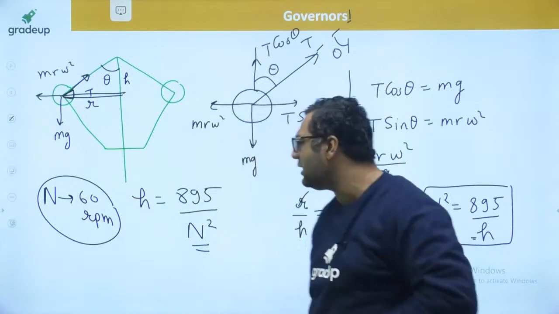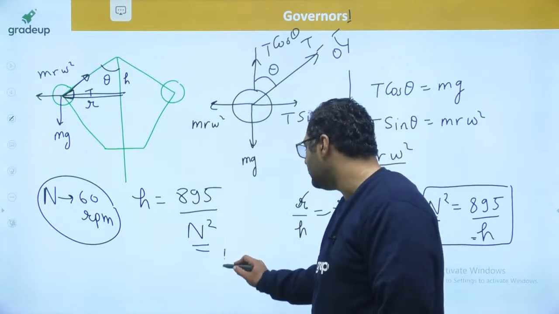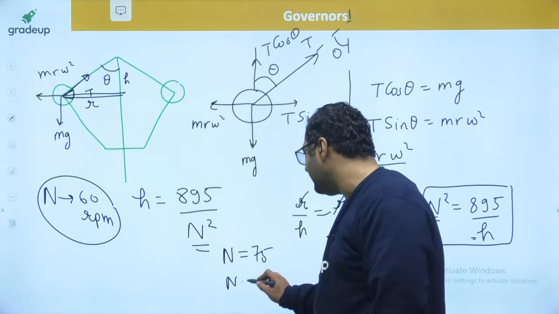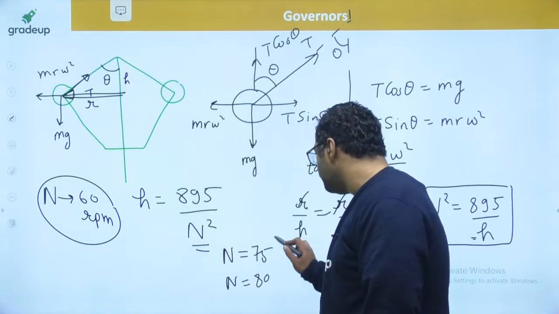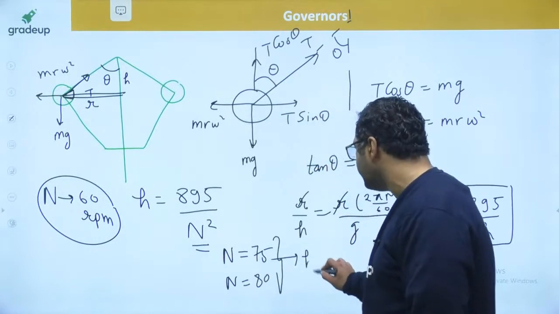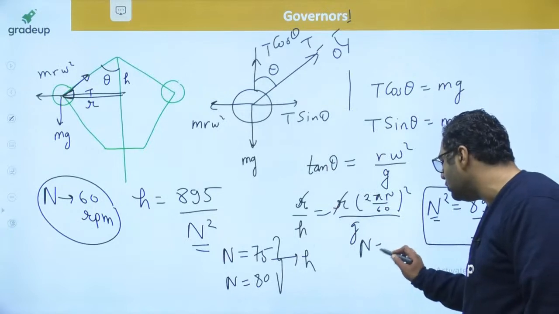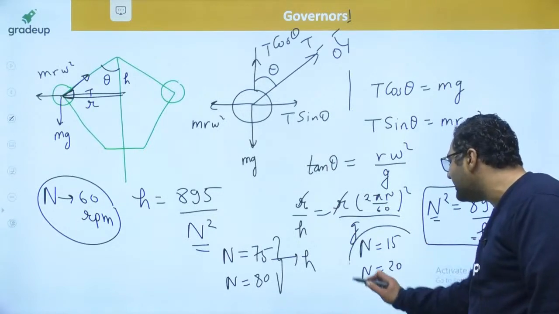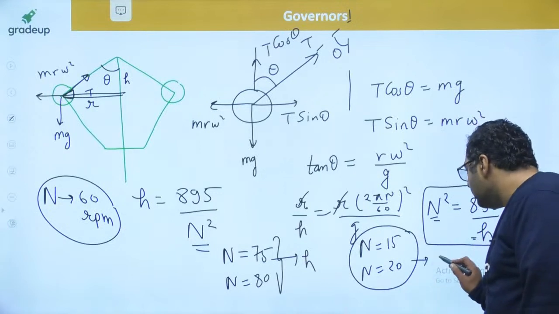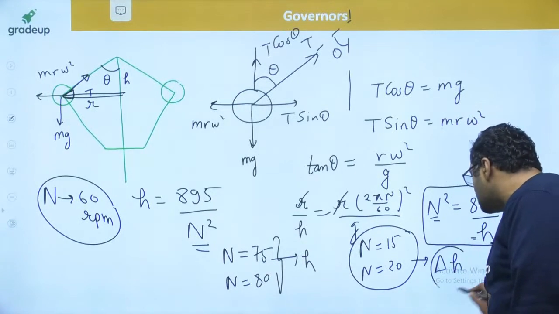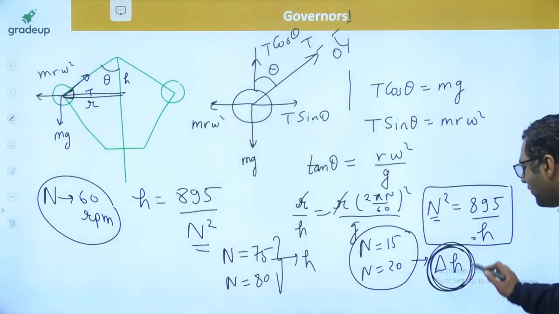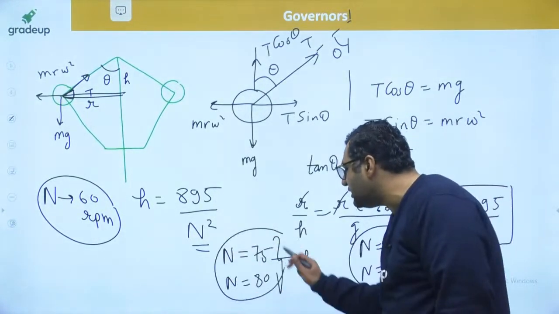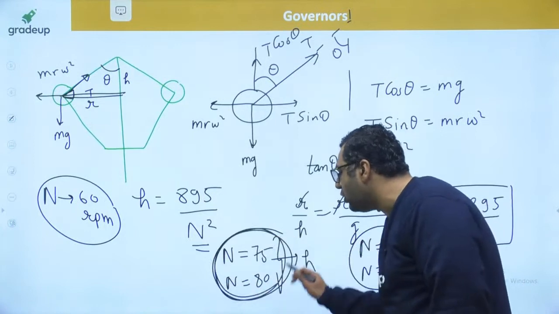You can also check it just by putting in two speeds. Put N as 75 rpm and N as 80 rpm, and check the value of H. Do the same for 50 rpm and 20 rpm. You will see that for this 5 rpm change, there is a tremendous change of H, which shows the movement of the sleeve. Here H changes by a very small amount, which means the sleeve will not even move.